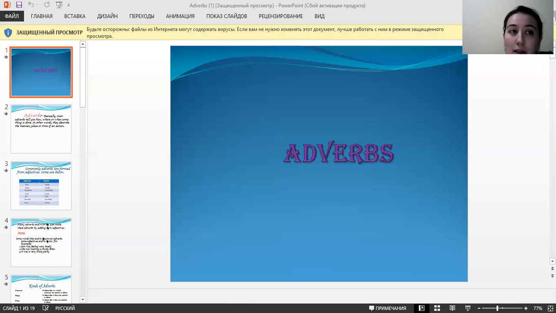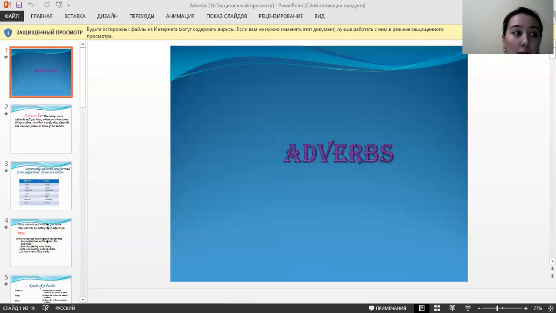And pay attention, adverbs describe an action, not a noun or a subject. An adverb is used to describe an action or verb in the sentence. As we know, most adverbs are formed with the help of the ending -ly.